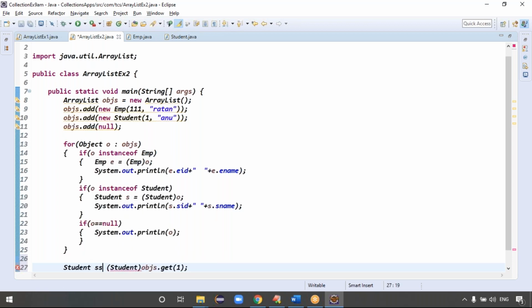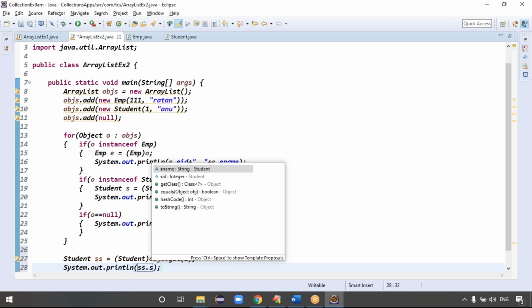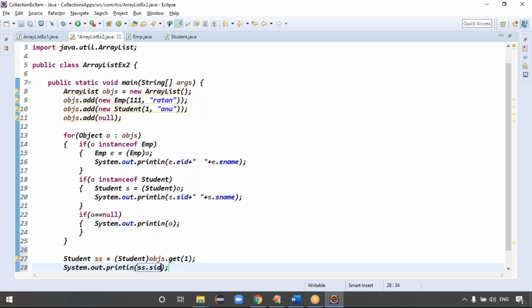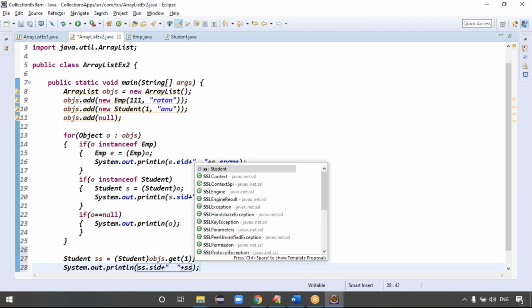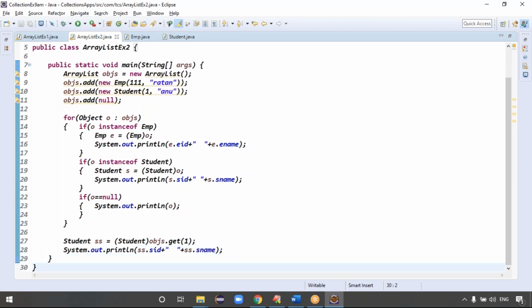Then you can take the student as ss, right? Exactly. So ss.sid, plus ss.sname, right? Exactly. So in the first case I'm reading the data using a for each loop, guys. In the second case I'm reading only one object using the get method.